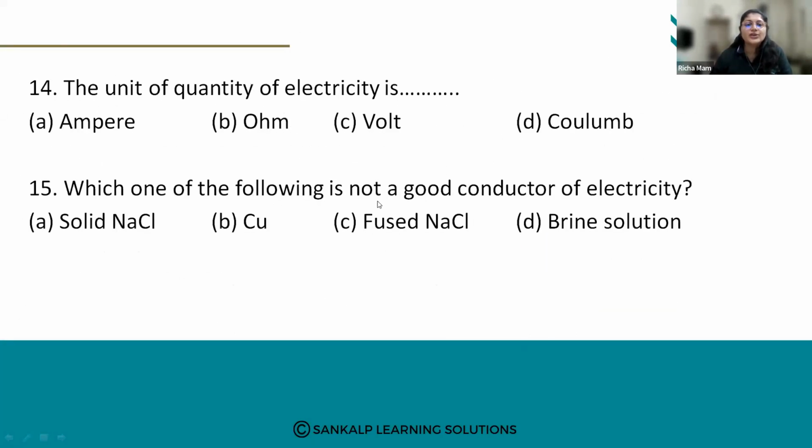Next question. The unit of quantity of electricity is: A, ampere; B, ohms; C, volt; and D, coulomb. Netravati has answered it as D.